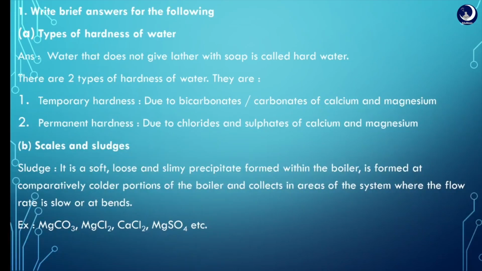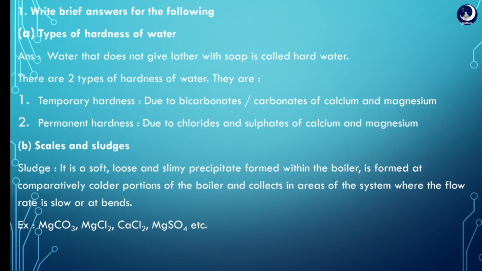Question 1 is about types of hardness of water. There are mainly two types of hardness: temporary hardness and permanent hardness. Temporary hardness is due to bicarbonates or carbonates of calcium and magnesium, and permanent hardness is due to chlorides and sulfates of calcium and magnesium.